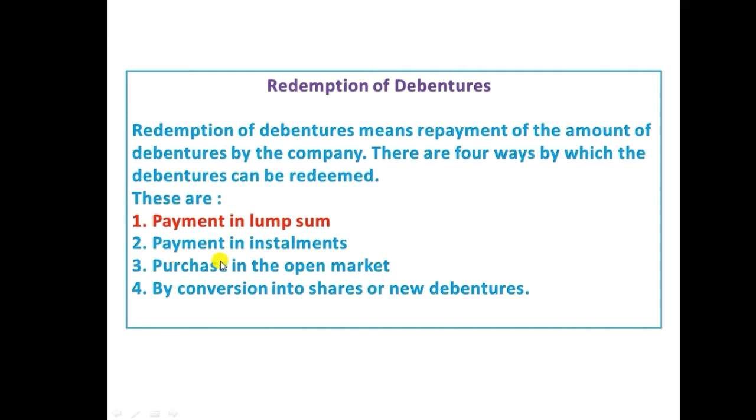And number three, purchase in the open market. Before the maturity period, the company can purchase its own debentures in the open market. This is also one type of redemption. And number four, by conversion into shares or new debentures. The company can convert into shares at the time of maturity with consultation of debenture holders, and also the company can convert into new debentures. In this video we are going to discuss payment in lump sum.